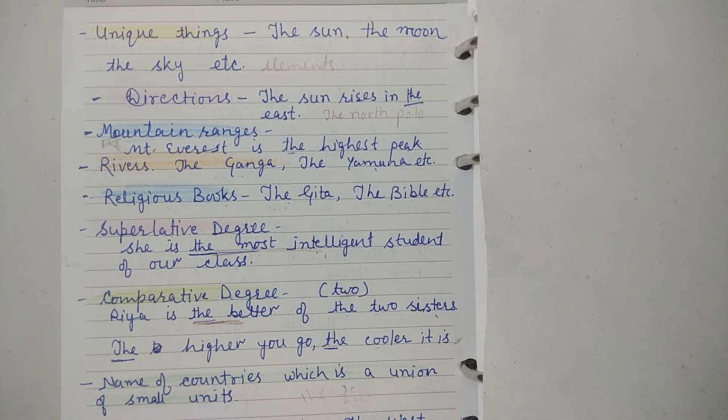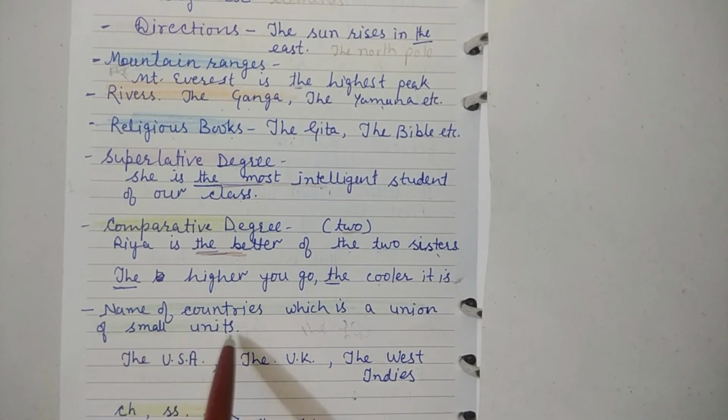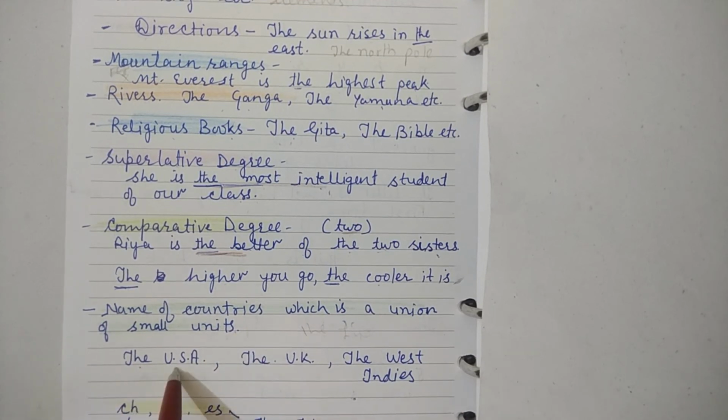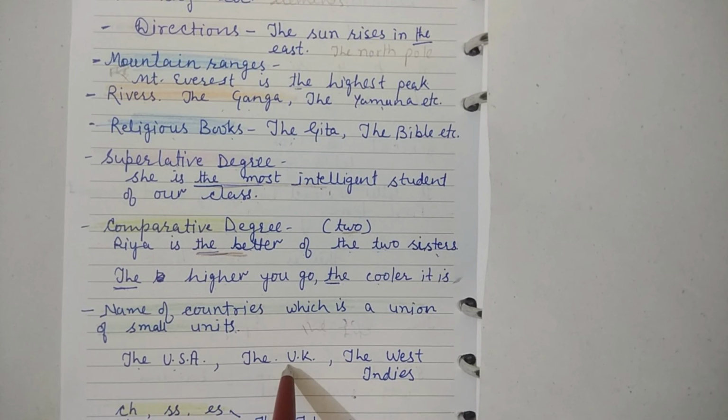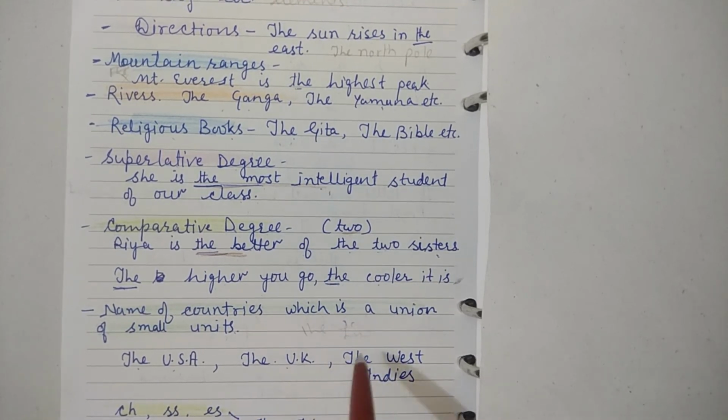With names of countries which are a union of small units. For example, the USA, the UK, the West Indies, not the India, the China, because these countries are not unions of other small units.